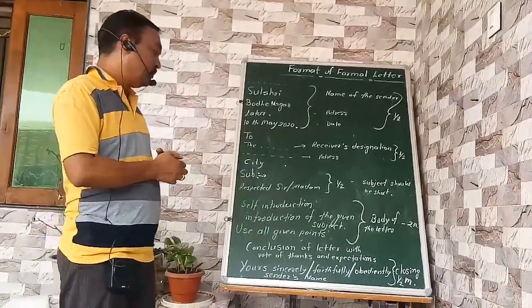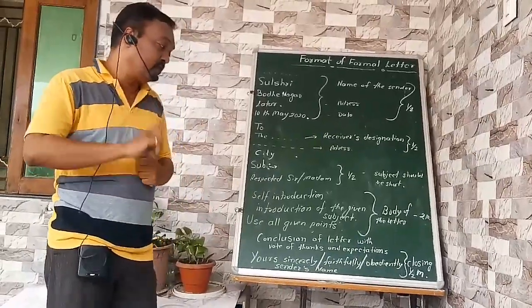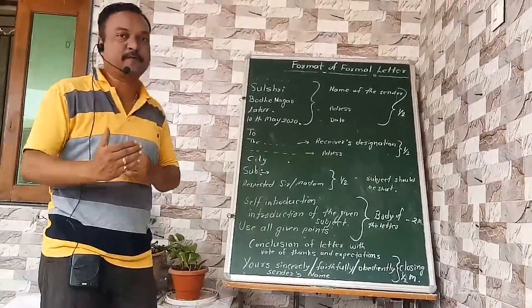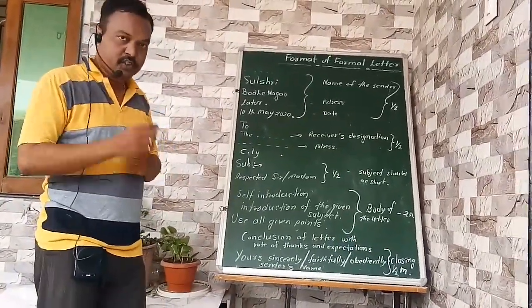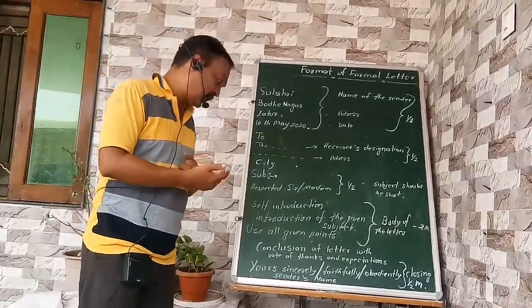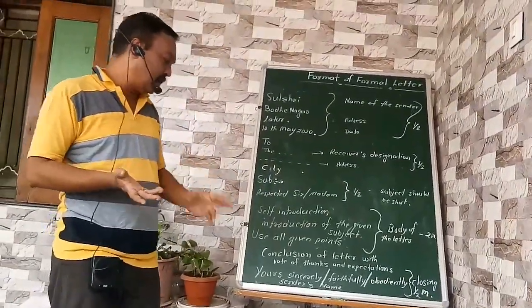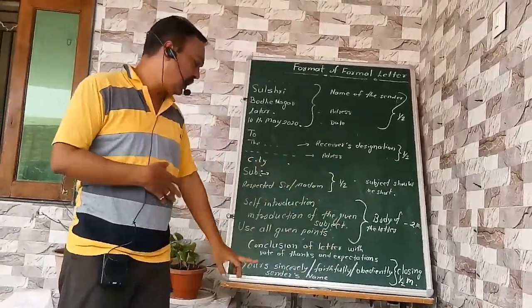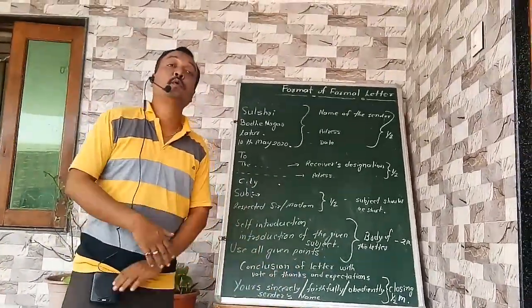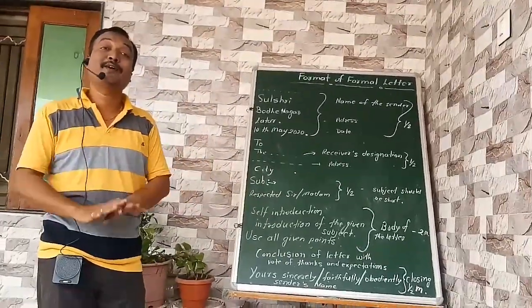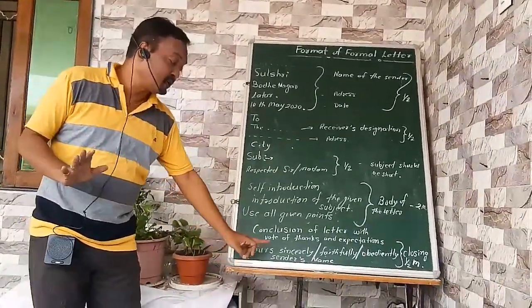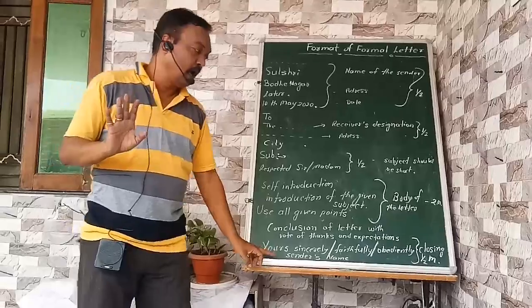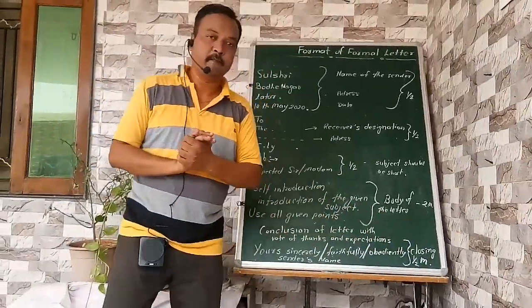Mind it well. Then the conclusion of the letter with the vote of thanks and expectation, what we expect from the reader. Just in short, we have to write our expectation, and at last, as we all know, you are sincerely or faithfully or obediently, write down the sender's name. No need of writing XYZ or ABC. Just write your first name, and it carries half a mark.